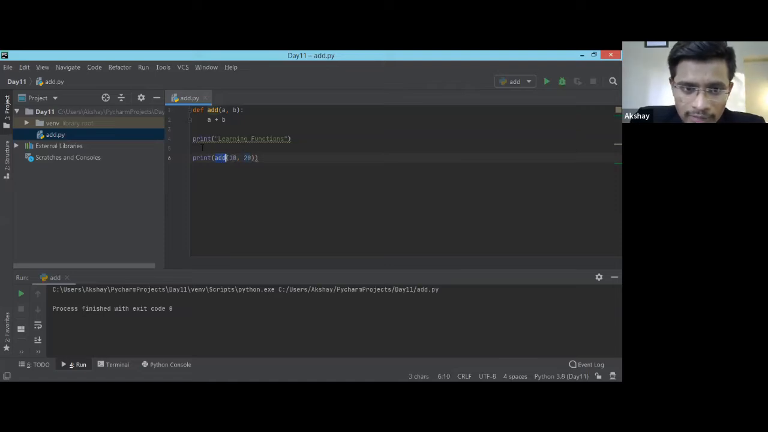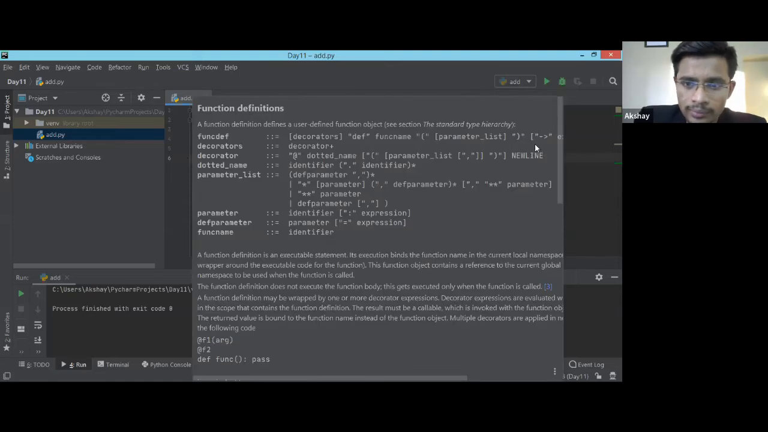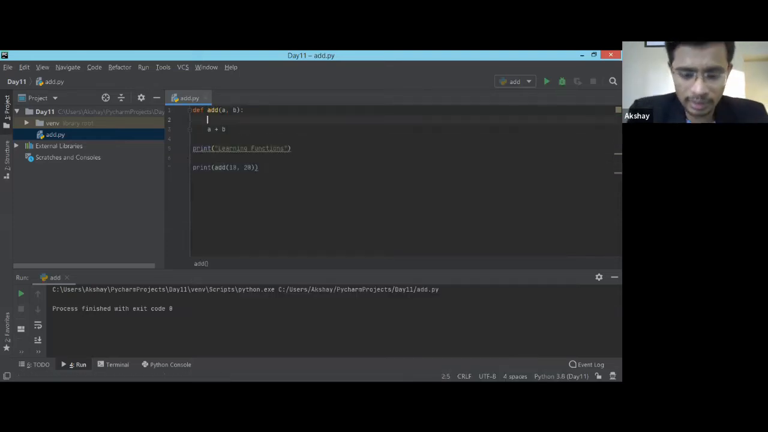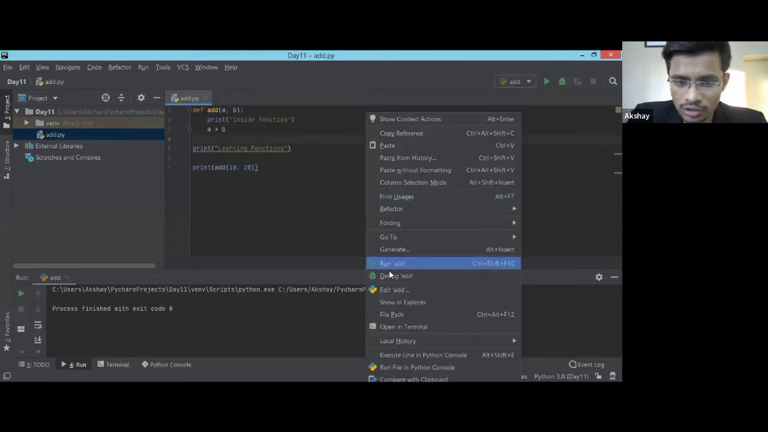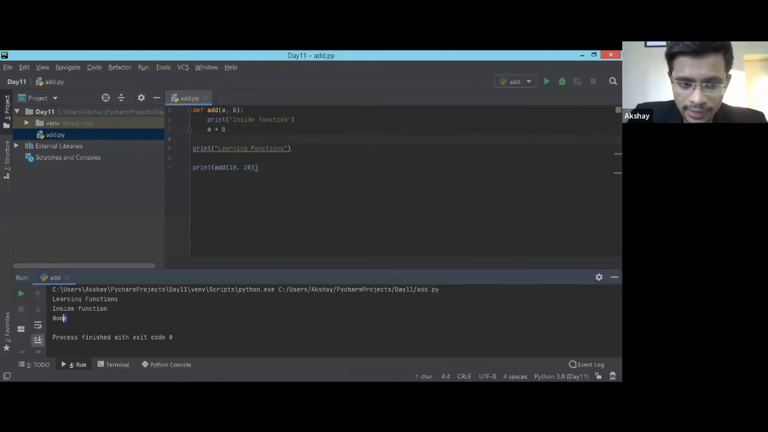Then add will be called, and the control will again go towards line number 1. Here I'm just using a print statement for the understanding of whether it is going inside this function or not: "inside function". Now since I'm just doing addition and nothing else, it will not return, and the print statement over here will not print anything because I'm not returning. Let me give you the importance of that return statement. So I'm running this code. See, it printed None.